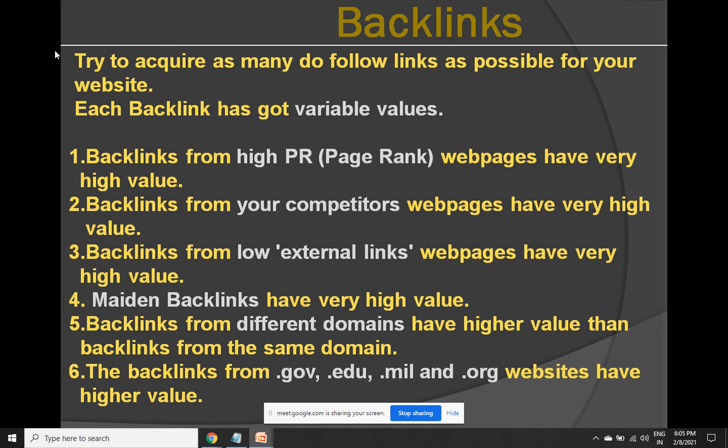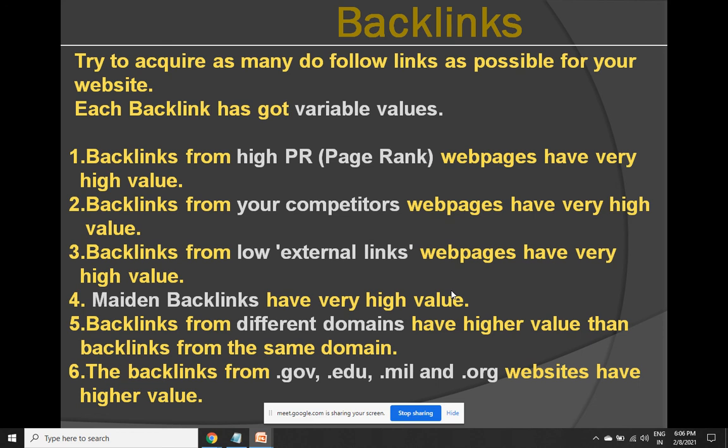But every web page, whether your page or my page, whether SEO is done or not, will have a value between 0 to 10. The higher this PR value for the page, the better it is for you if you acquire the backlink from there. All this is checked at the source. You need to get the backlink from those kinds of pages which have got high PR value. Point number 1.